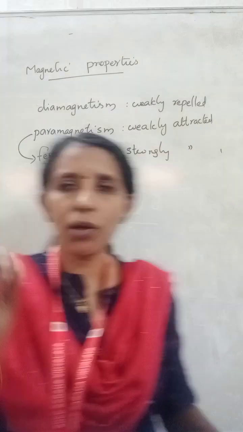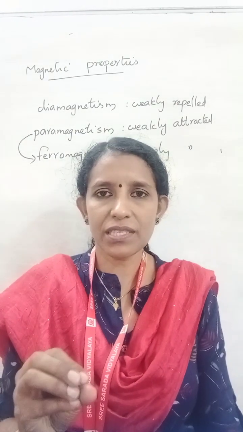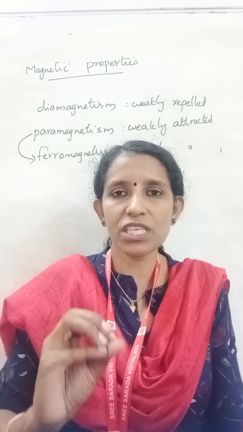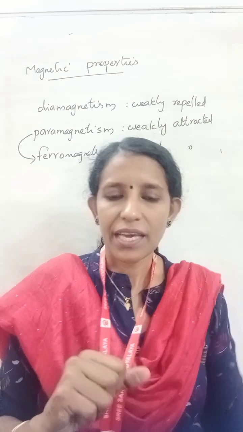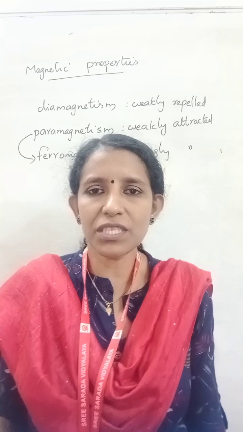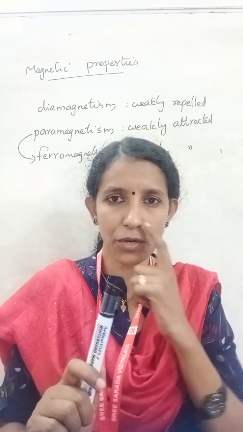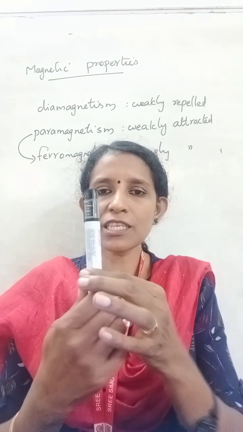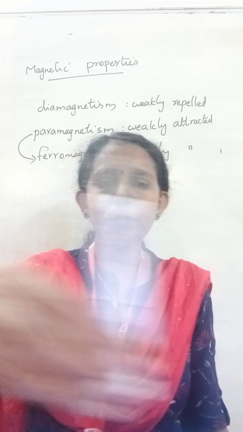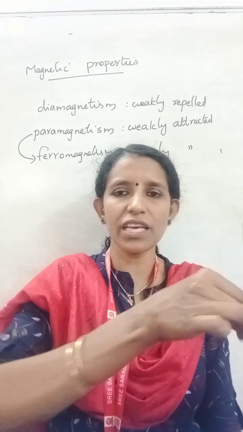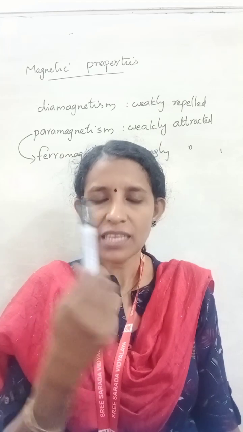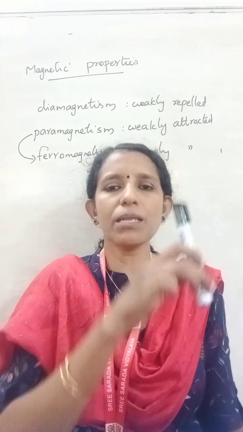The magnetic moment of these elements is due to their spin motion and angular motion. Every substance is made of atoms. Atoms contain electrons. Electrons undergo two types of motion. One is their spin motion, they rotate about their own axis. The other is their orbital motion, they revolve around the nucleus in their orbits. So two types of motion, one is spin motion, the other one is orbital motion.